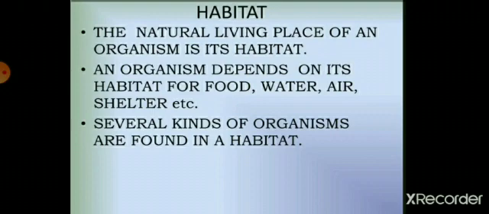So, children, we know the natural living place of an organism is its habitat, or in simple language, the place where living beings live is called their habitat. For example, a pond is a habitat, a forest is a habitat. An organism depends on its habitat for food, water, air, shelter, etc. And several kinds of organisms are found in a habitat, as we discussed.